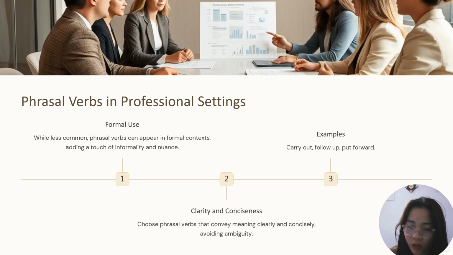But in the examples it is given: carry out, follow up, put forward. We hardly use these, but yes, we can use them in professional settings, though it is not very appropriate. We don't use them much in academic or professional settings, and we have to avoid them as much as we can.